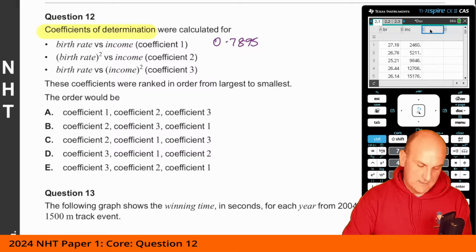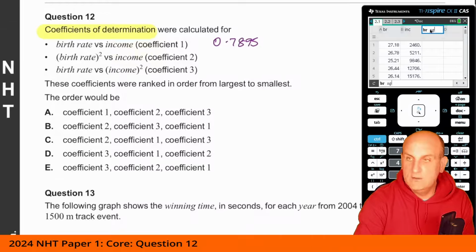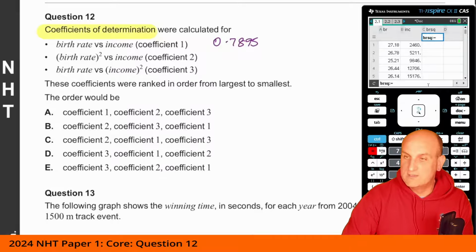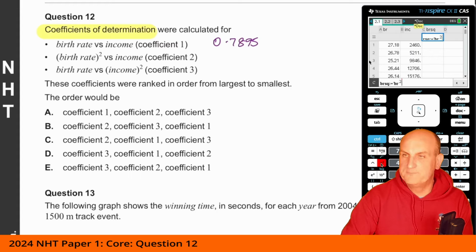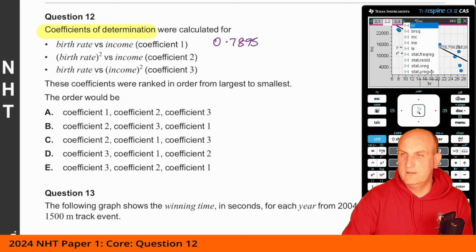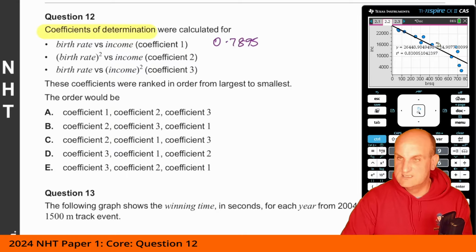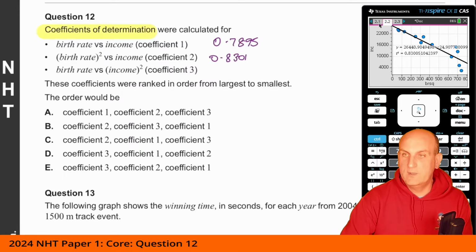Now, what I want is to be able to then do birth rate squared versus income. All right, so what I'm going to do here is BR SQ, so that I can call it something useful, BR SQ equals, and then I want var, because you've got to make sure you use that var. So birth rate, and then hit the squared button, hit enter. Let's go back here, and we now want birth rate squared, which lovely gives me 0.8301. So 0.8301.